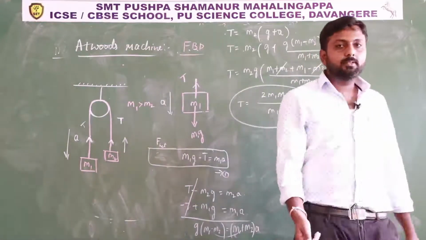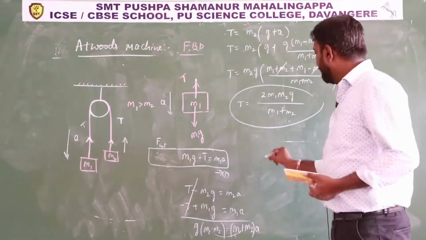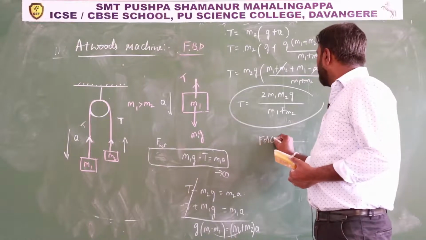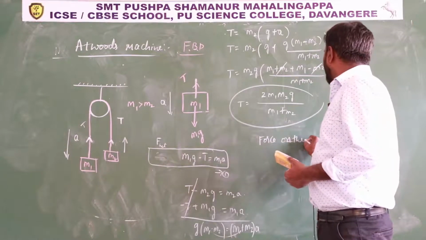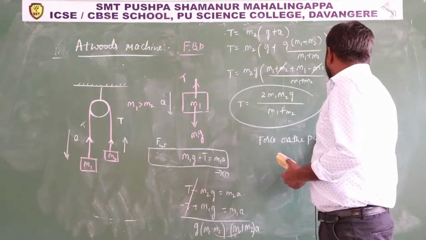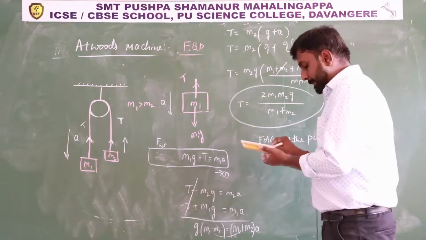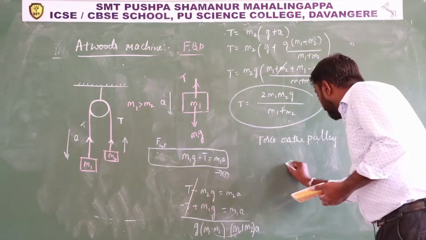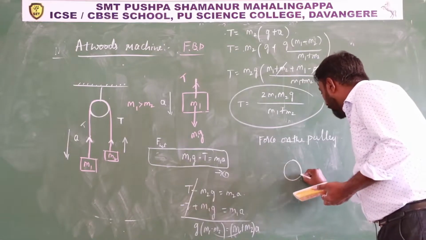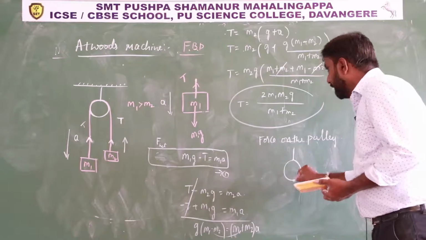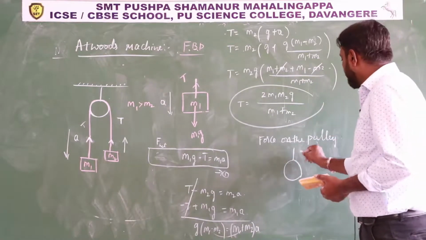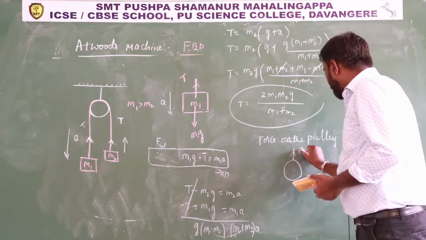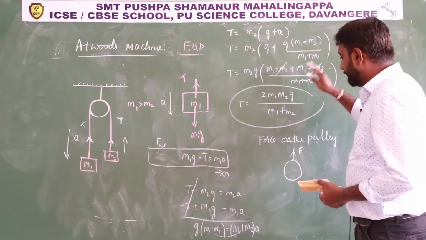Then what questions they will ask? They will ask for the force on the pulley. So this is the pulley, and here there is another thread or rope you consider. In that, force or tension is acting in this direction.